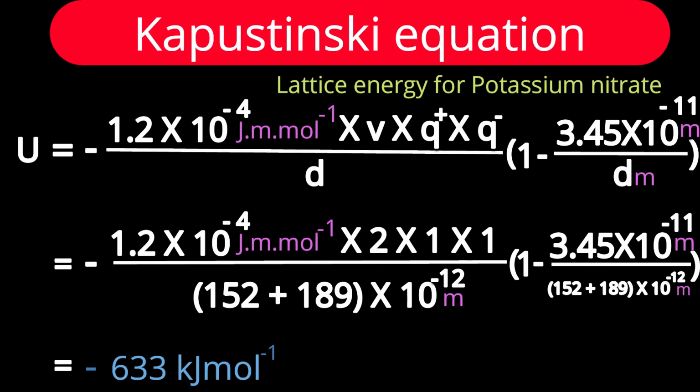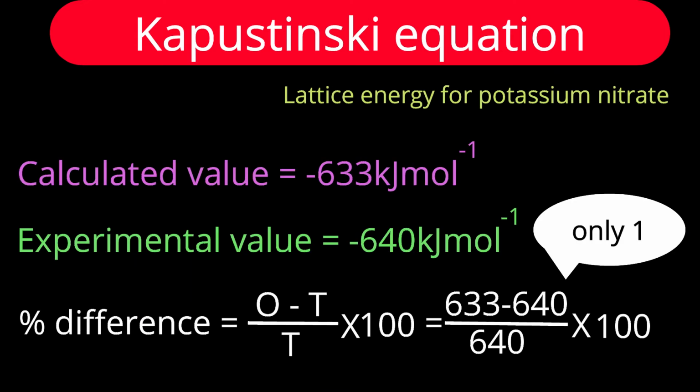It is necessary to know how accurate the values we are getting from this equation are relative to experimental determination. Just now we calculated the value for lattice energy, minus 633 kilojoule per mole, and the experimental value for lattice energy of potassium nitrate is minus 640 kilojoule per mole.